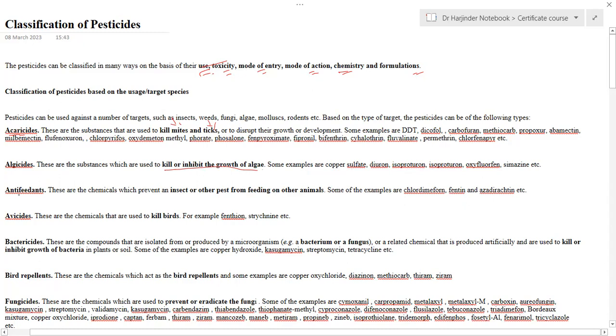The third category is antifeedants. Antifeedants are those chemical substances which prevent insects or other pests from feeding on other animals. Examples of pesticides with these antifeedant properties are chlordimeform, fentin, and the like. The next category is avicides. These avicides are those chemicals which are used to kill birds. For example, fenthion is an example of this avicide.